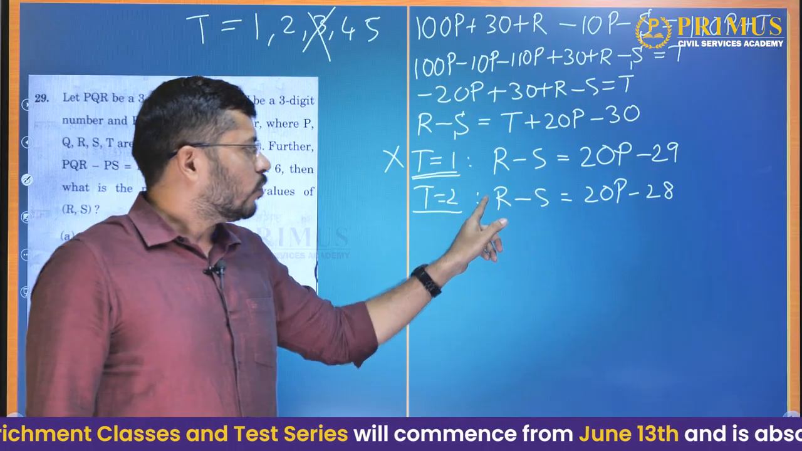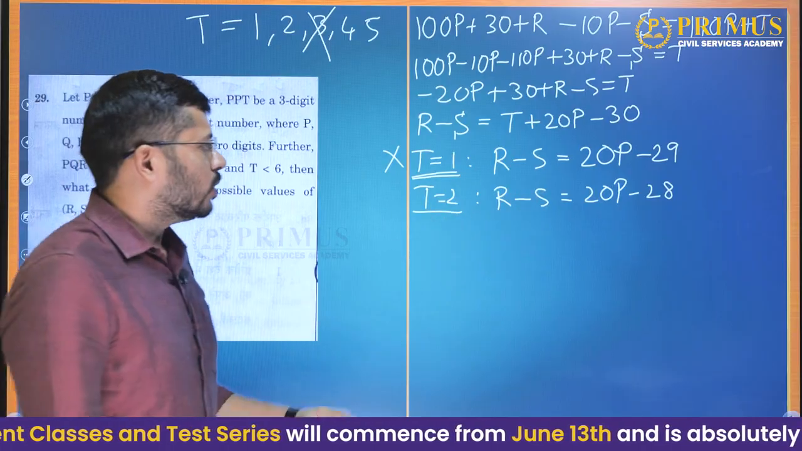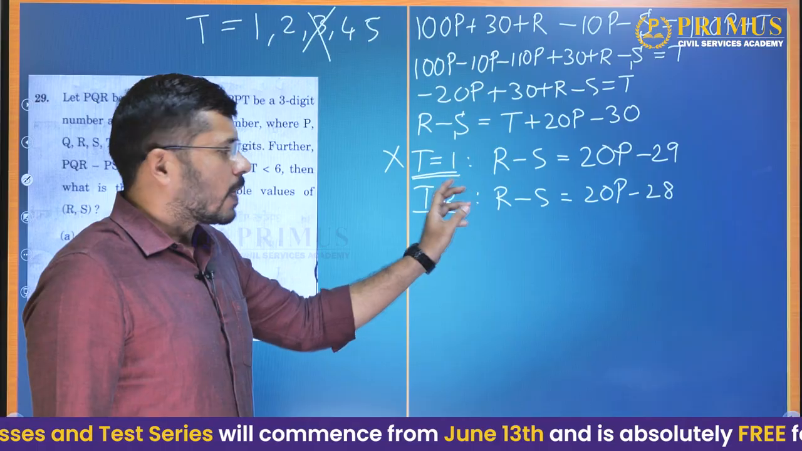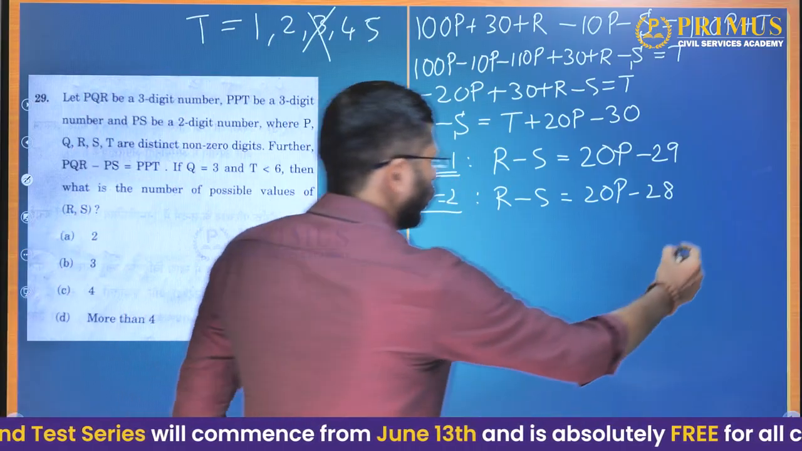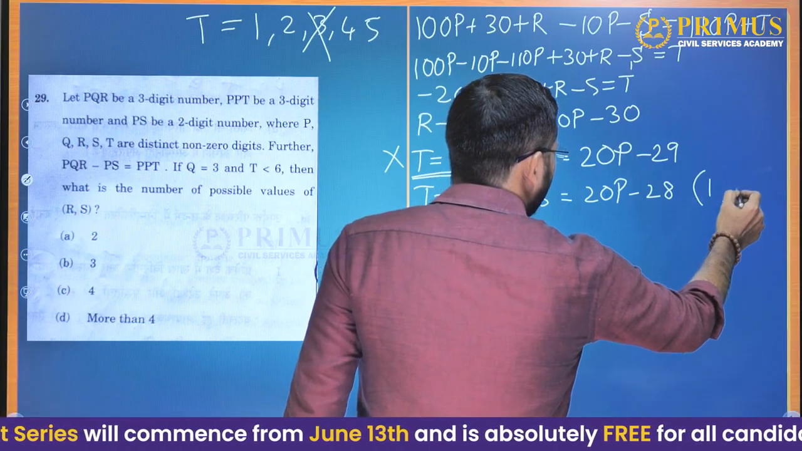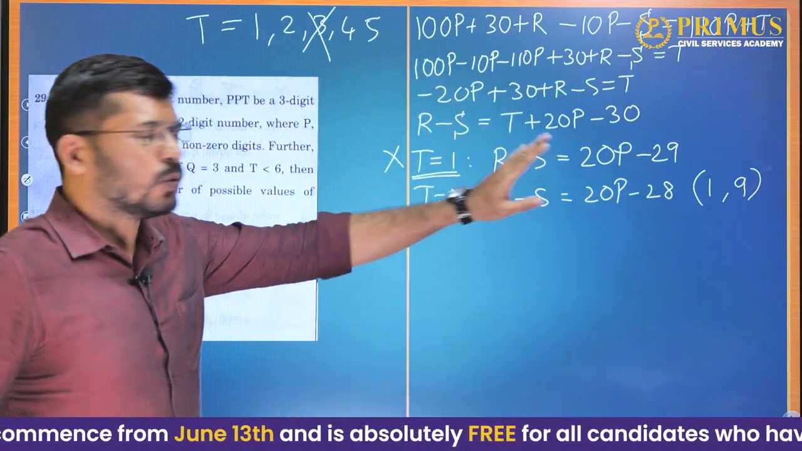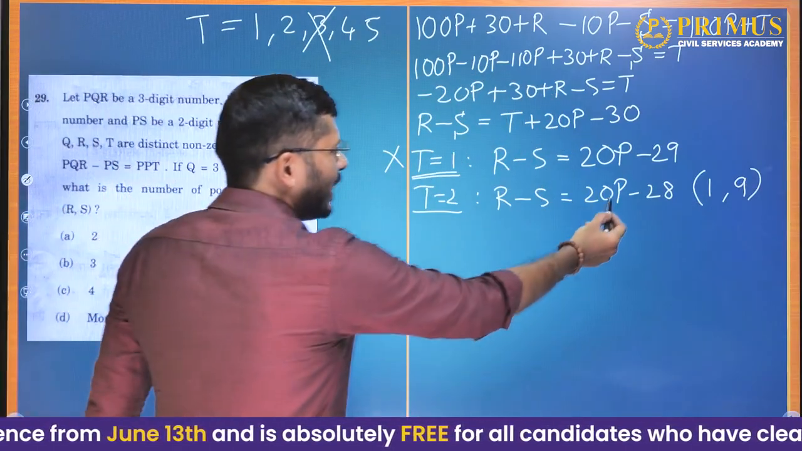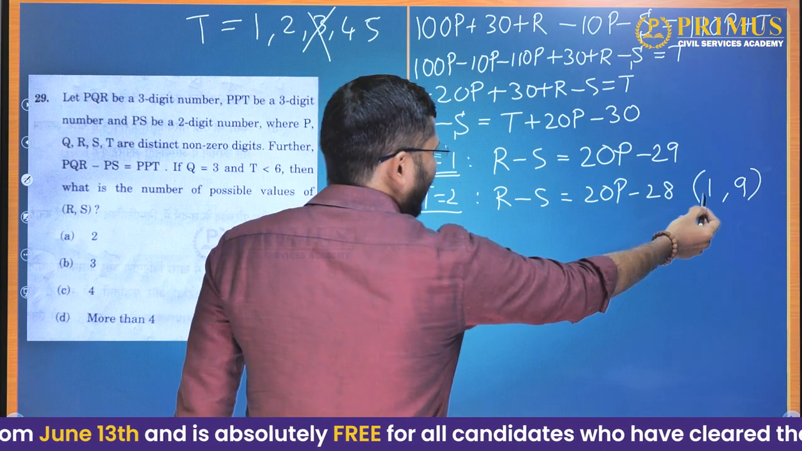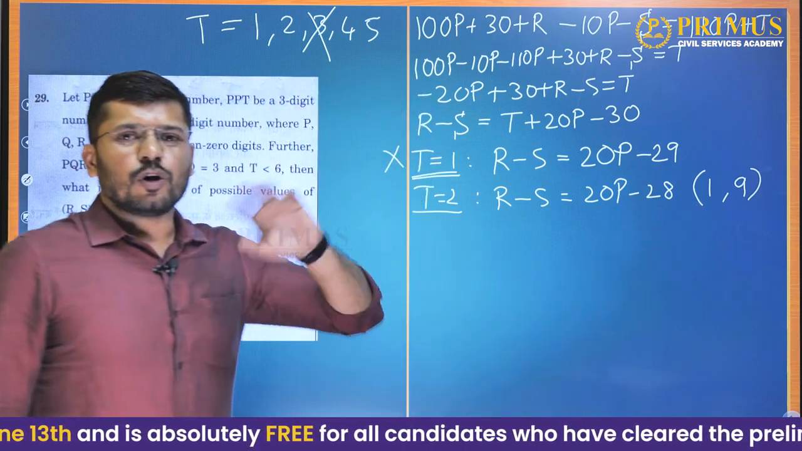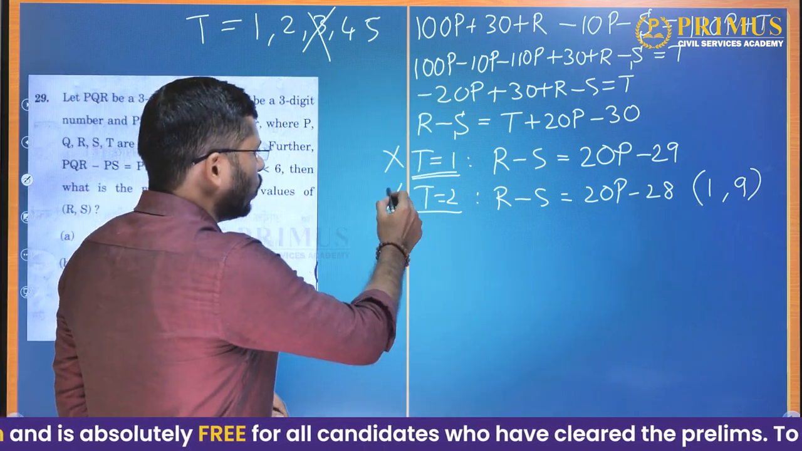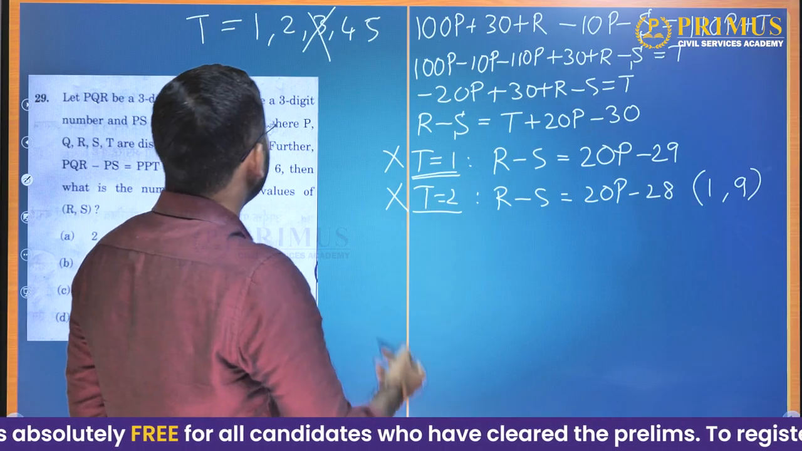Then what can be the values of r and s such that they give you this difference of minus 8? One possible value is 1 and 9. Okay. And 2, so that is the only possibility. But we need to assume that p is equal to 1 and r is equal to 1. But they have told us that all the digits are distinct. So this is also ruled out. This does not give us any answer.